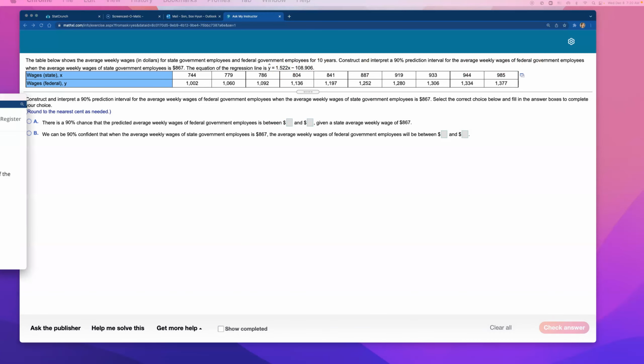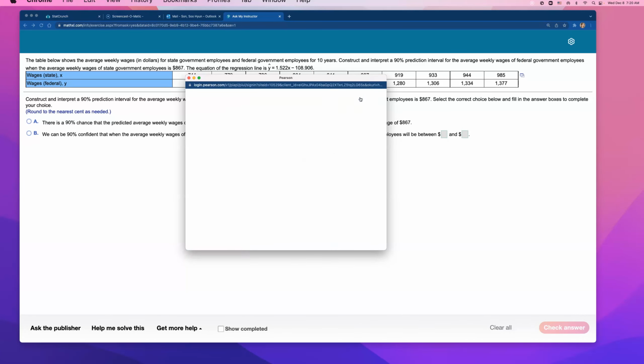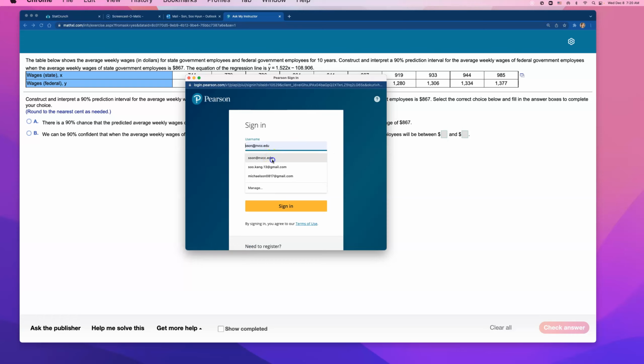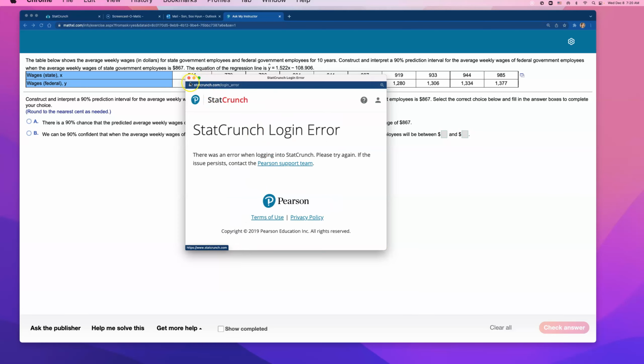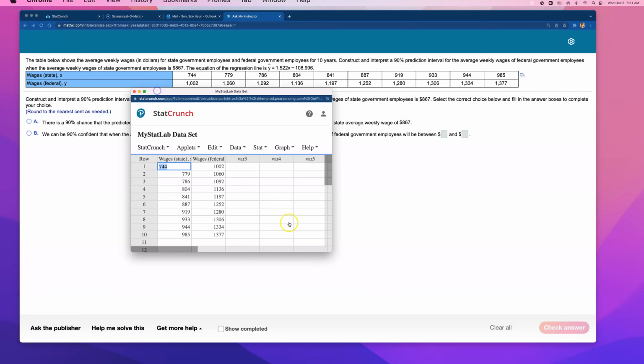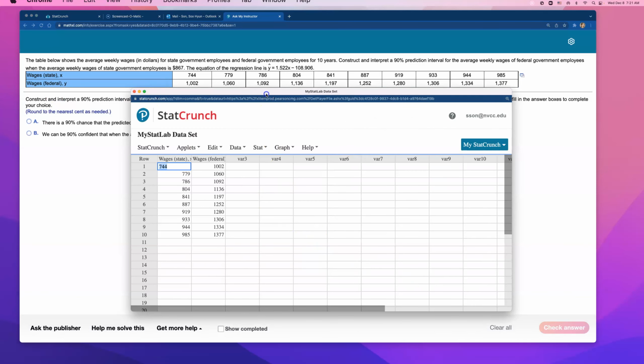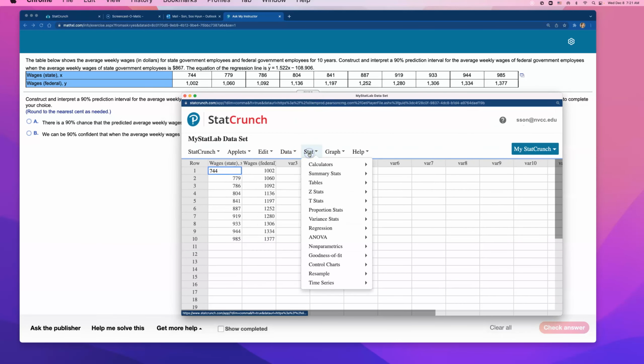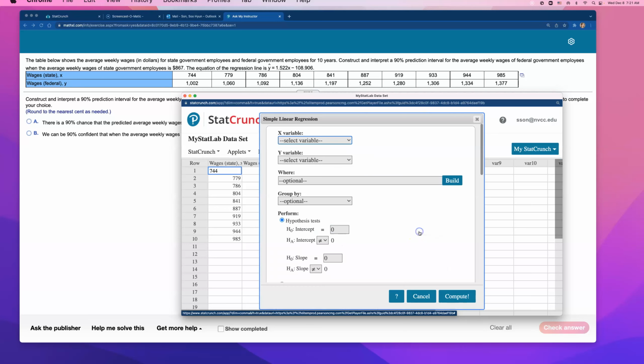So I'm going to open this up in StatCrunch. I have to log in. This is the first problem that I'm going over this morning, so I have to log into StatCrunch. Okay, let's try again. Okay, it's working. So I'll do simple linear regression real quick, okay? Stat, Regression, Simple Linear, okay? That's what you want. Tell it the x variable is wages in state, the y variable is wages in federal, and